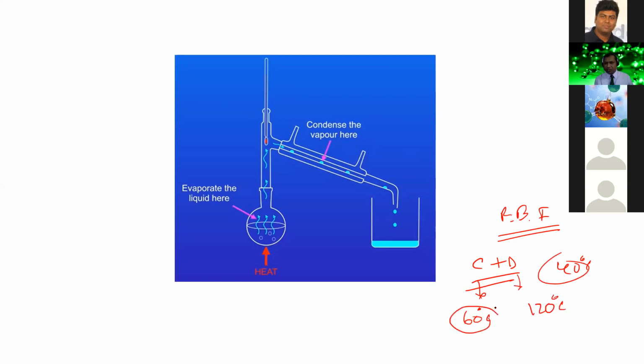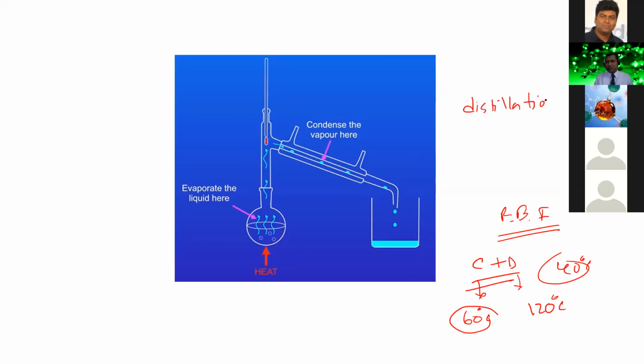When you apply heat, the volatile liquid C, which has the low boiling point, will vaporize fast. This is a condenser, and the condenser turns the vapor into a liquid. So we can separate C and D, these two liquids, from their mixture by this process. And this process is known as, dear students, distillation.